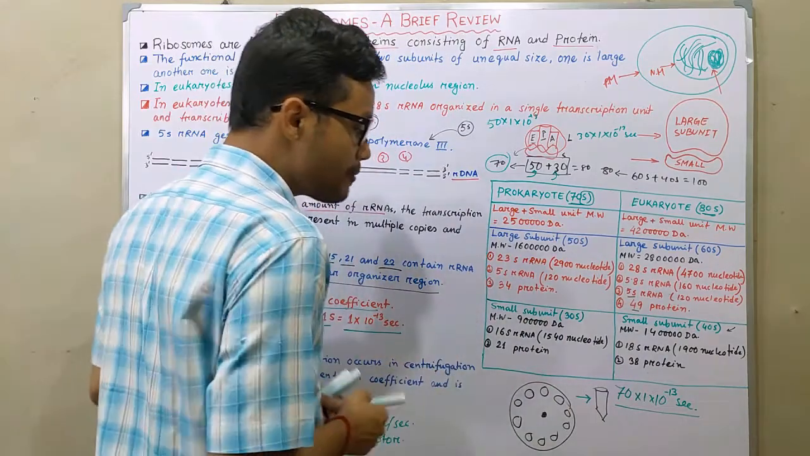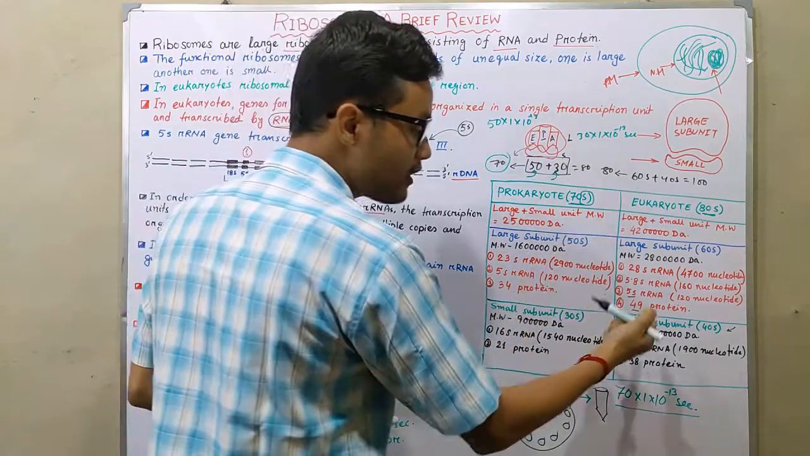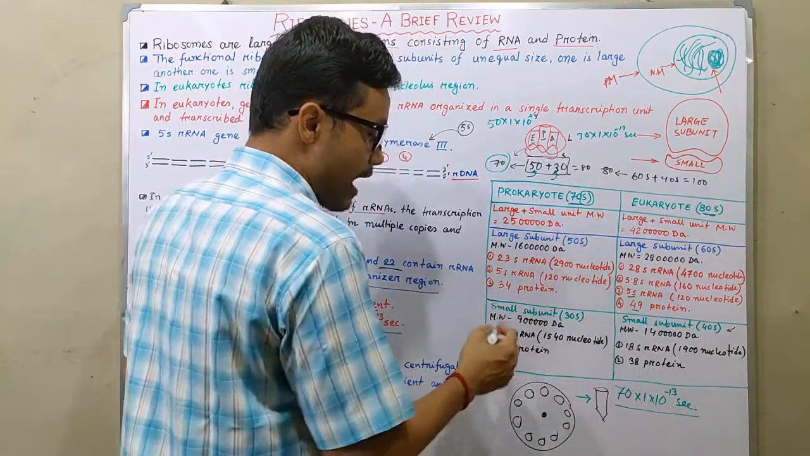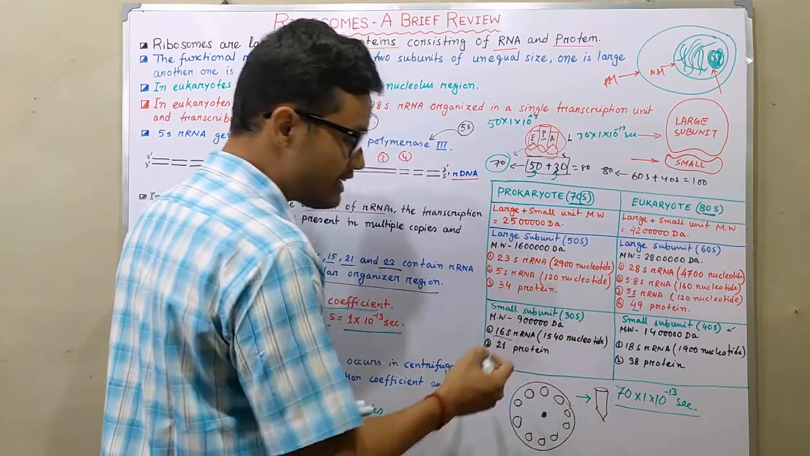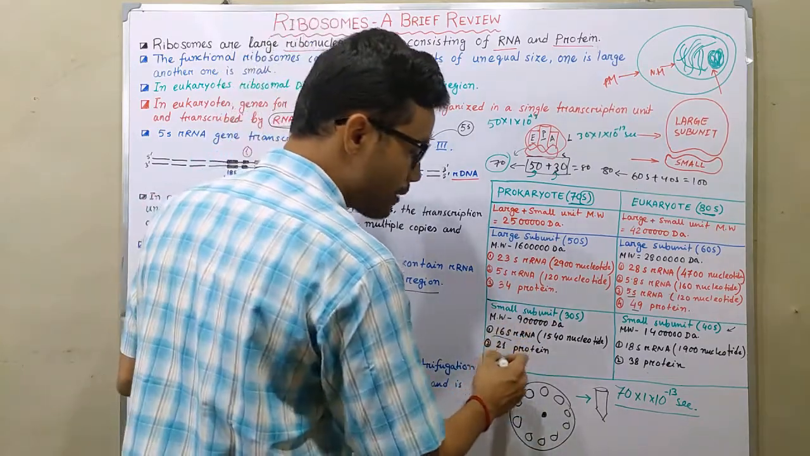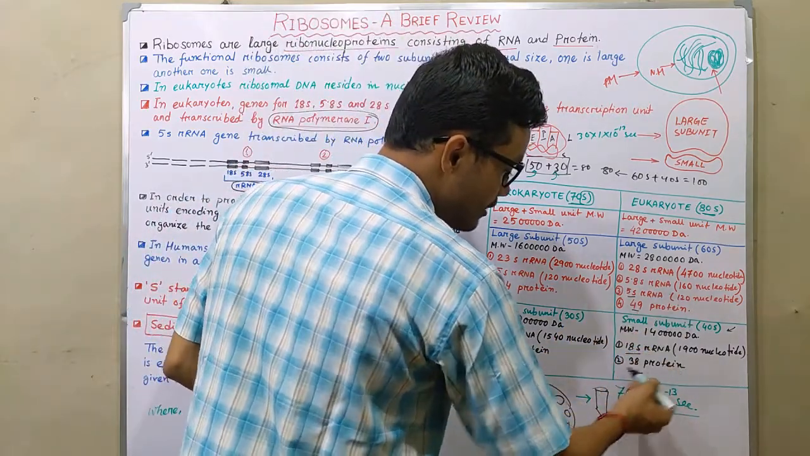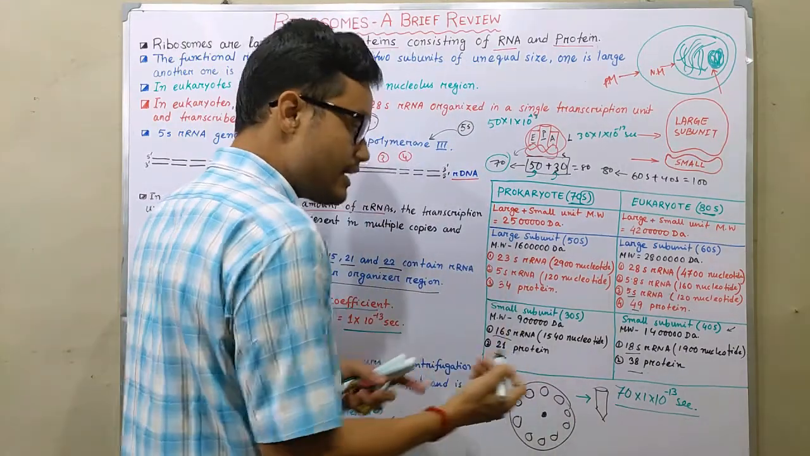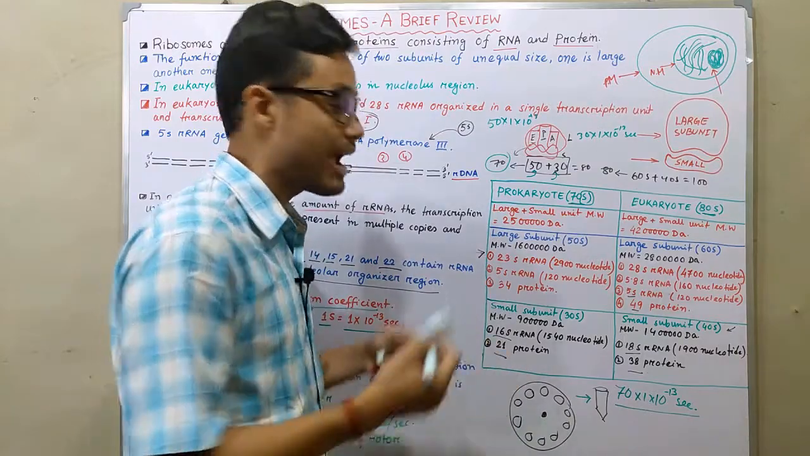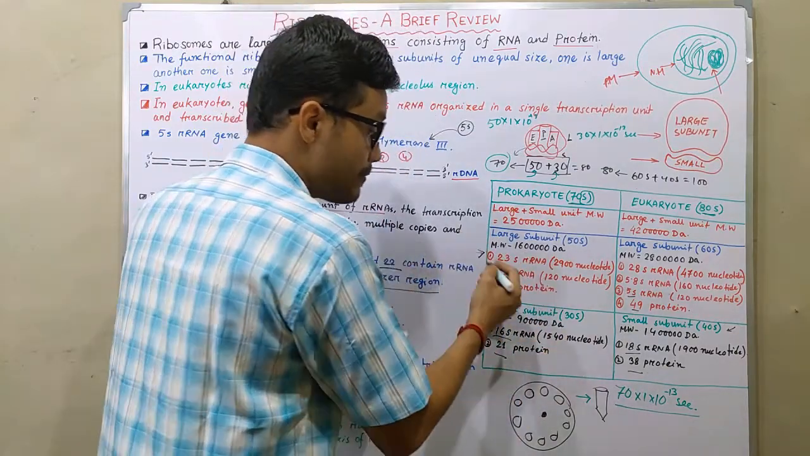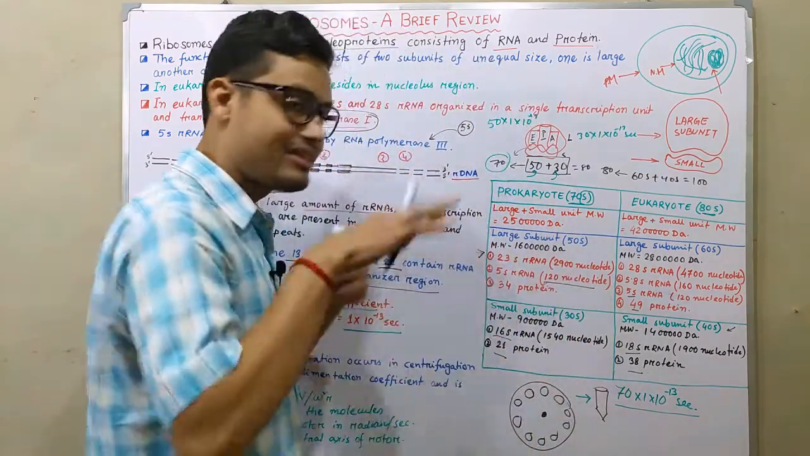In the case of the small subunit, the molecular weight in prokaryotes is 9 lakh Dalton, and in eukaryotes it is 14 lakh Dalton. In prokaryotes we find 16S rRNA along with 21 proteins, and in eukaryotes we find 18S rRNA along with 38 proteins. The 23S rRNA consists of about 2900 nucleotides, and the 5S RNA consists of 120 nucleotides.